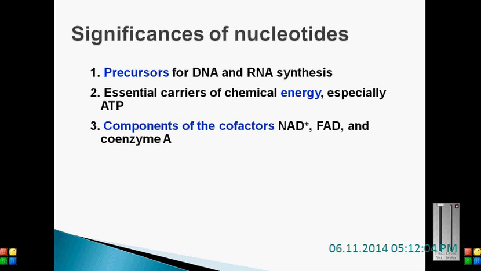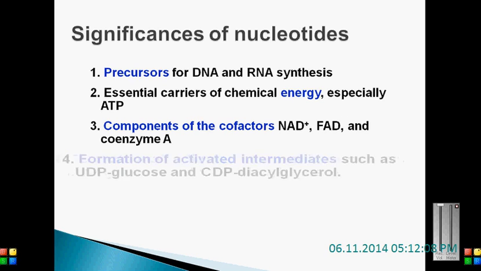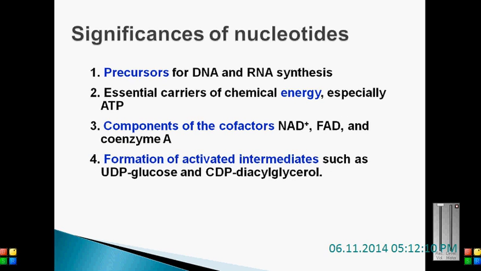Next, these are components of cofactors like NAD, FAD and coenzyme A. And finally, they form activated intermediates. As I said earlier, for the activation of glucose molecules we require this. Kindly note this: for glucose to be activated, it has to be combined with the UTP molecule. Similarly, in case of diacylglycerol, it gets combined with CTP, that is cytidine triphosphate.